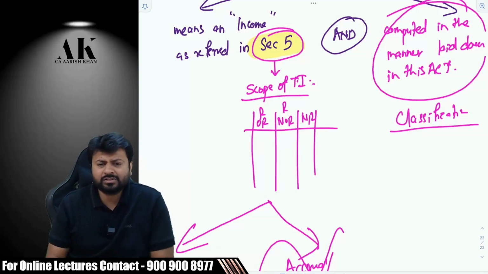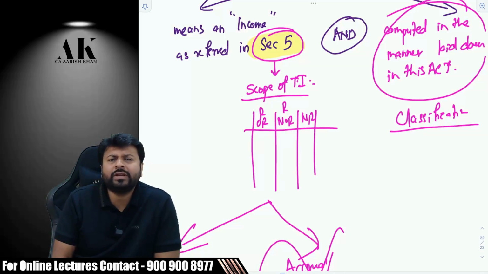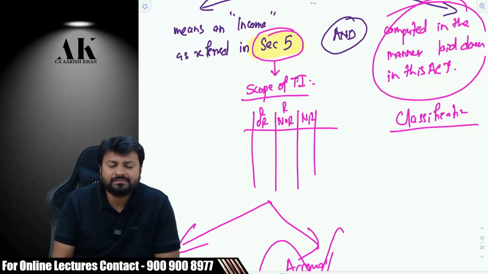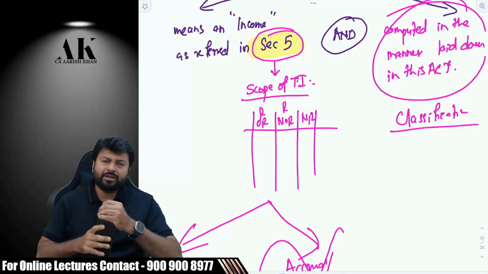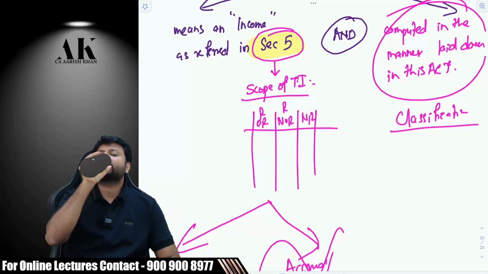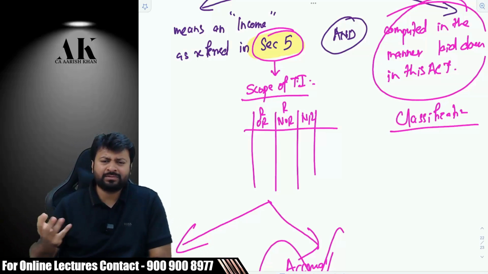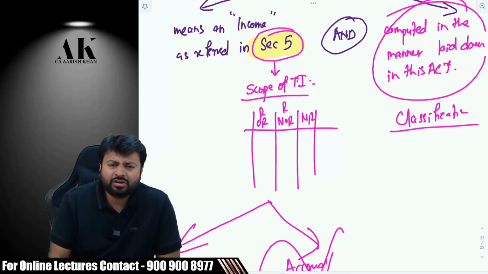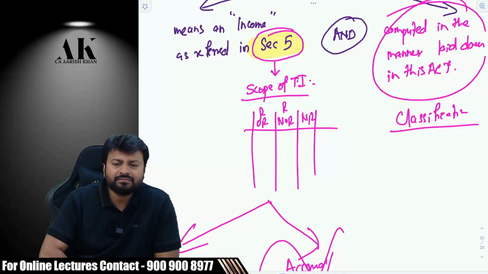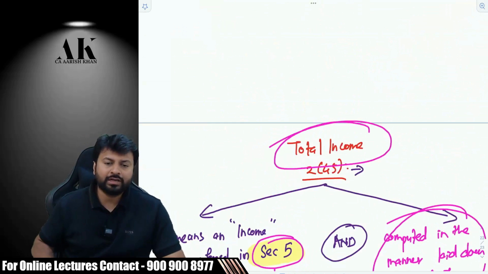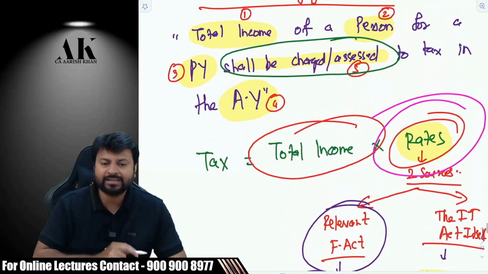And then there are certain other things also, like set off. Set off is also important to compute income. Set off and carry forward. Is it a part of computation? Then is clubbing of income also part of computation? And after that, I don't want to speak much on that. After that, you get gross total income, right? And from the gross total income, you will take your chapter 6 deductions, correct? And after that, what you will get? You will get your magical number. That is your total income, on which you will apply what? Please say tax rates. Are you clear?